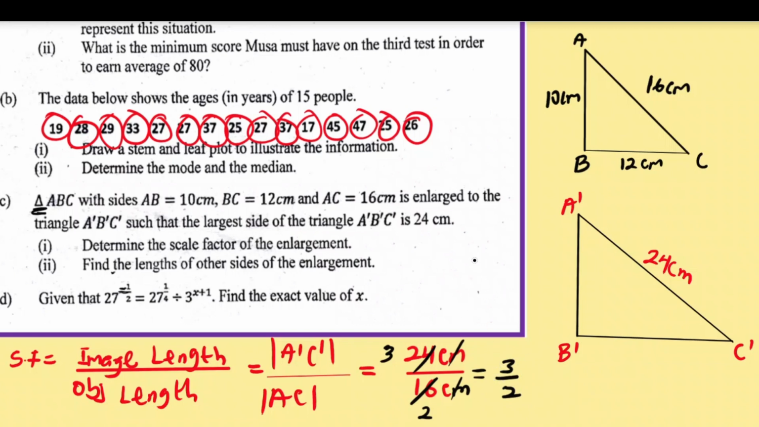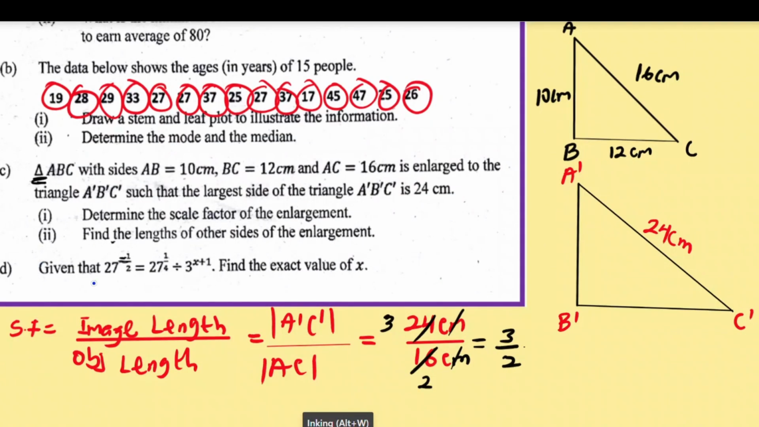Now let's move on to find the length of the other sides of the triangle of the enlargement. So you have to know the length of A1, B1. We have to also know the length of B1, C1. That's very, very simple because we know the scale factor to be 3 on 2. So to get the length of A1, B1, what are we going to do? So that's going to be question 1C II. Okay. So now we have to find the length of the other sides of the enlargement.